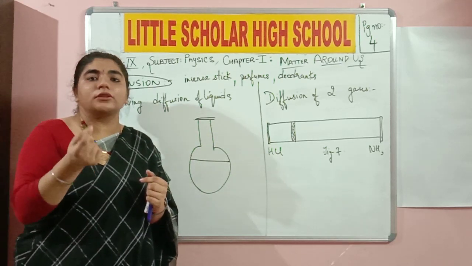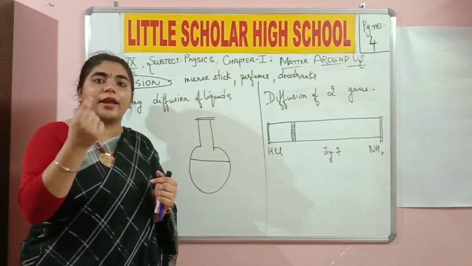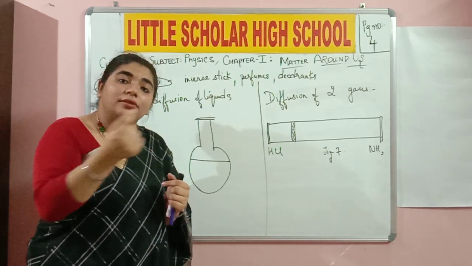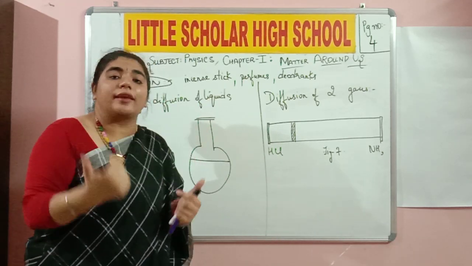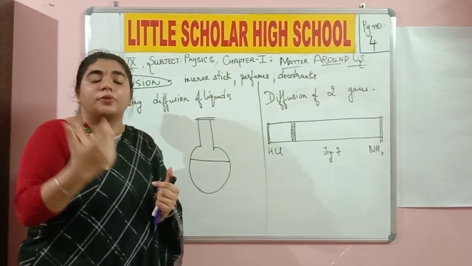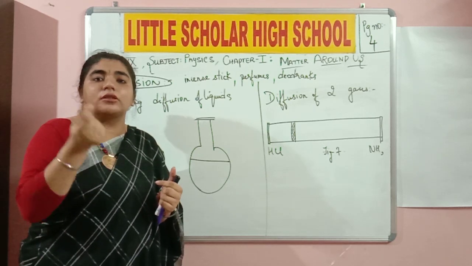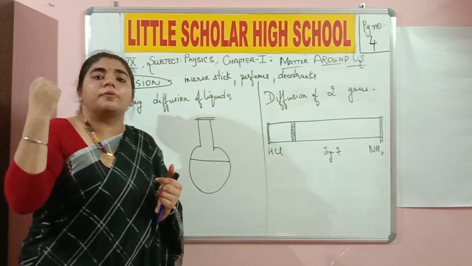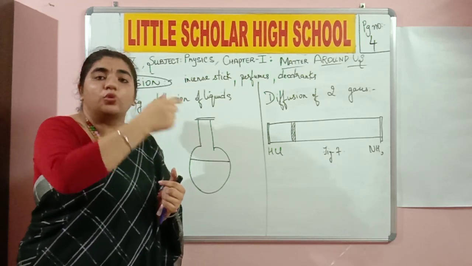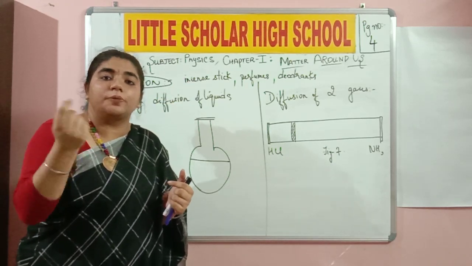Okay, the smoke particles of the incense stick are going to mix up with the air particles, and the air carries them towards the person who's at a distance from me, but in the same room. Okay, do you understand? The same thing happens with the deodorants and perfumes also. The fragrant particles of the deodorant and perfume get mixed up with the air particles, and this is carried on with the air, and whoever is there in the room is able to smell the perfume.